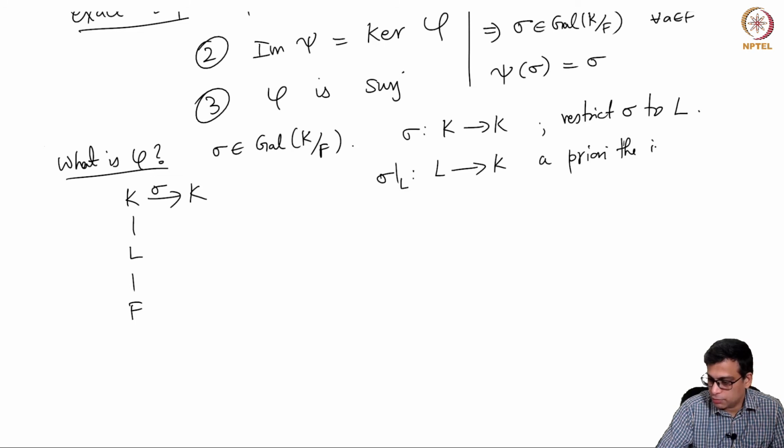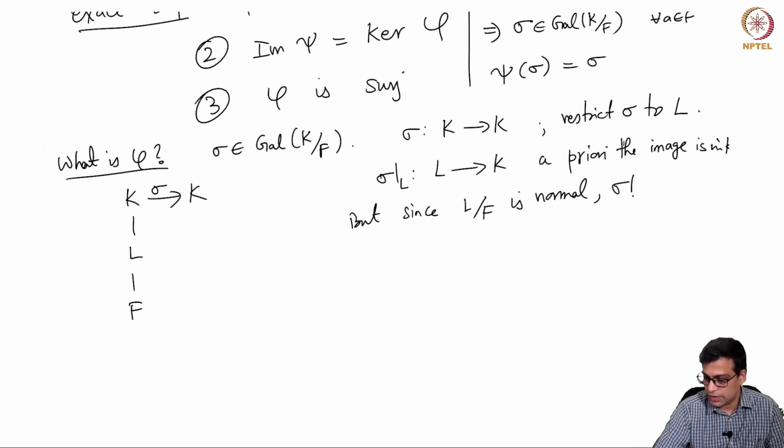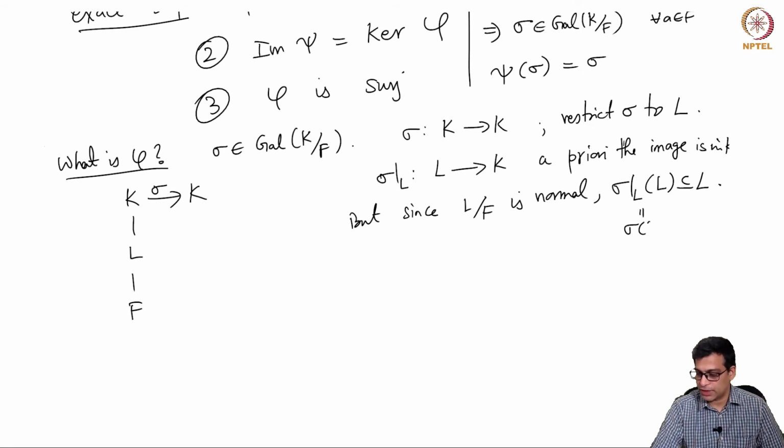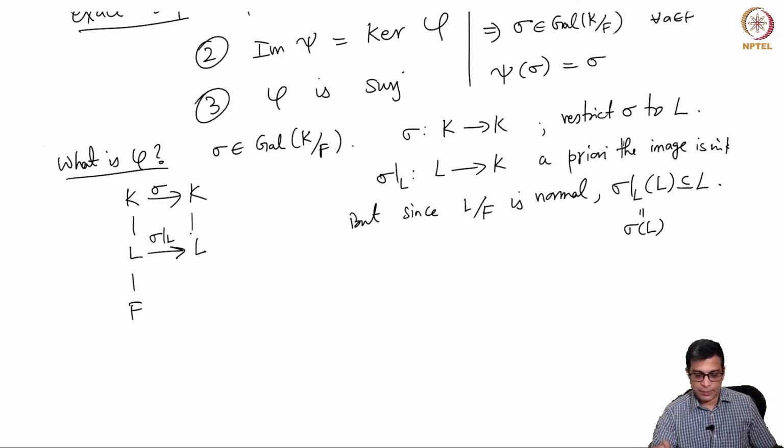The image is K. But since this is the previous problem, L over F is normal, sigma of L is contained in L. This is of course the same as sigma L. So this also goes to L. So this is the property that it is normal. So L over F is normal.